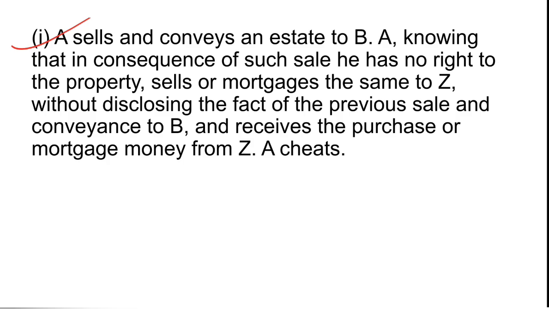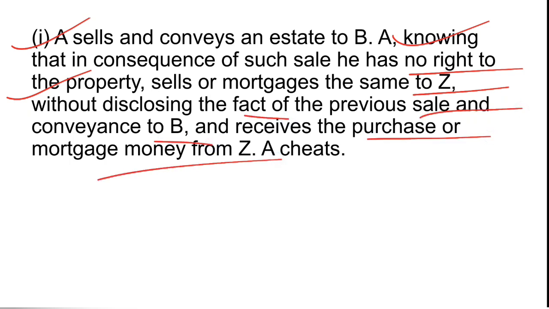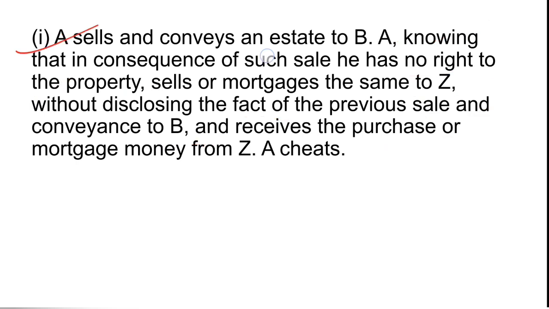Illustration I says A sells and conveys an estate to B, knowing that in consequence of such sale he has no right to the property, and then sells or mortgages the same to Z without disclosing the fact of the previous sale, and conveys to B and receives the purchase or mortgage money from Z. A cheats. So A sells and conveys an estate to B, knowing that he has no right to that property, and then again sells or mortgages the same to Z. First he conveys to B, and then knowingly sells or mortgages again to another person, Z, without disclosing the previous sale.